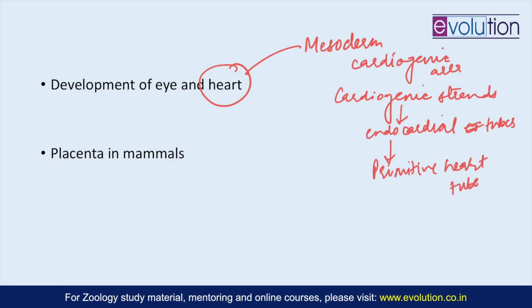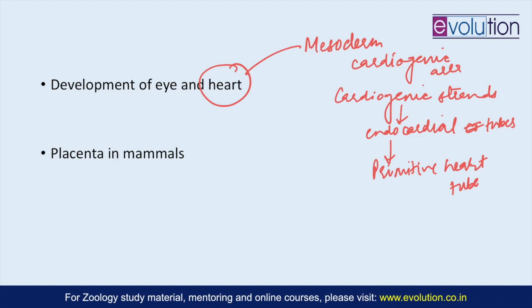And this primitive heart tube is then distinguished into 5 different regions: the truncus arteriosus, the bulbus cordis, the primitive ventricle, the atrium, and then the sinus venosus. Initially all the venous blood flows into the sinus venosus, and then it is propelled further. Eventually these 5 regions will be modified.